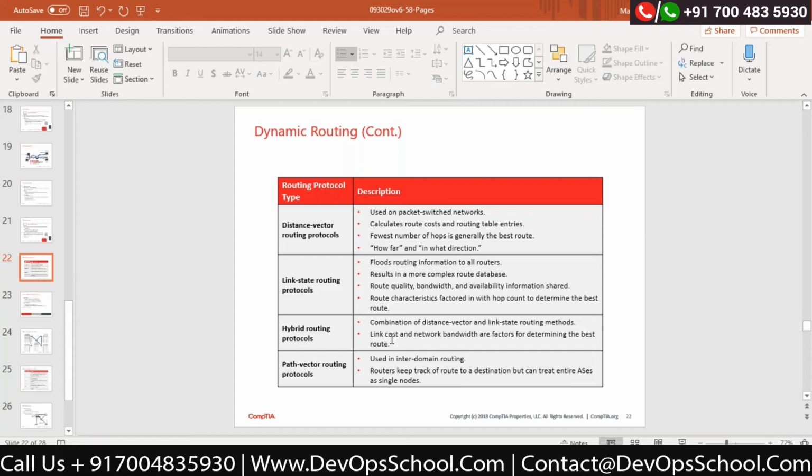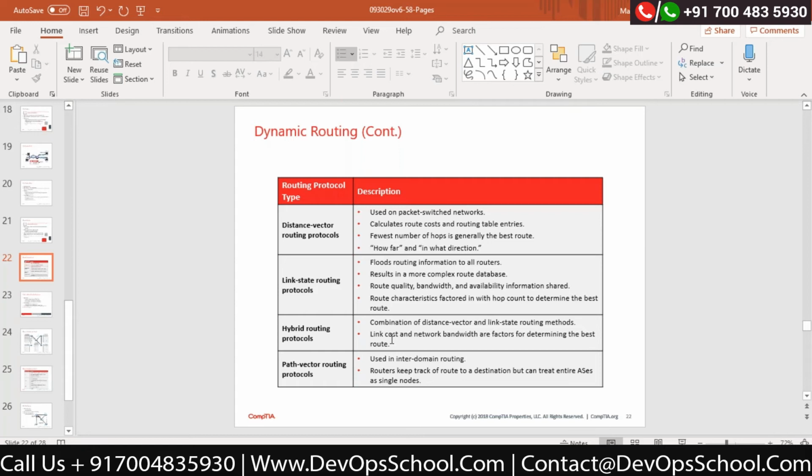The major motto is that every time we need to find out the best path using whatever option we have. Correct? So there are some hybrid protocols that, based on the situation, can work as a distance vector, or sometimes as a link state protocol. Correct? But sometimes it would be risky to use such protocols.